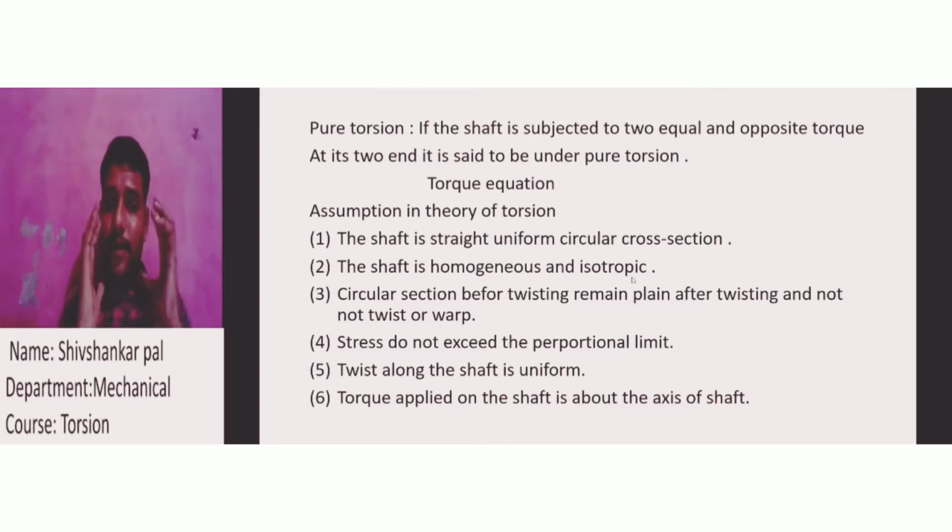It means that you are making the shaft from iron or copper, steel, any material, iron alloy, steel alloy. So the composition of our shaft is homogeneous, meaning equal, and isotropic, meaning the property of the material is the same in each direction. That is the second assumption.